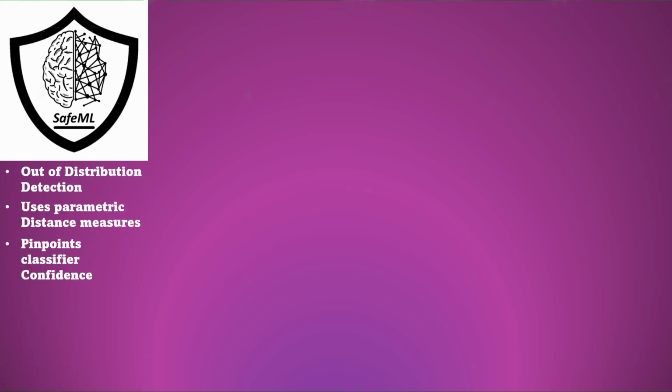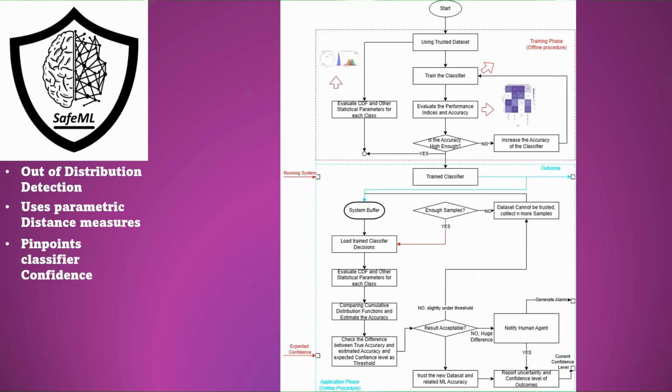SafeML is a form of out-of-distribution detection which uses parametric distance measures to assess the proximity of a model's predictions to real test data, highlighting areas of classifier weakness that can be used to determine areas of uncertainty at or even before runtime. SafeML has seen many revisions through its lifetime, but none of these as of yet account for quantum machine learning